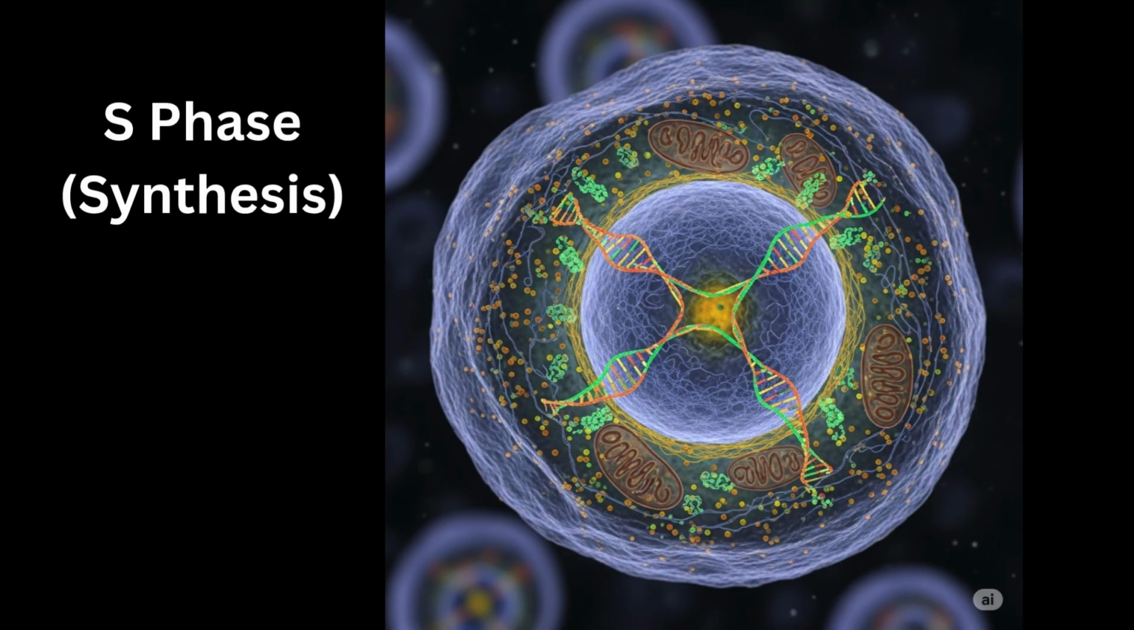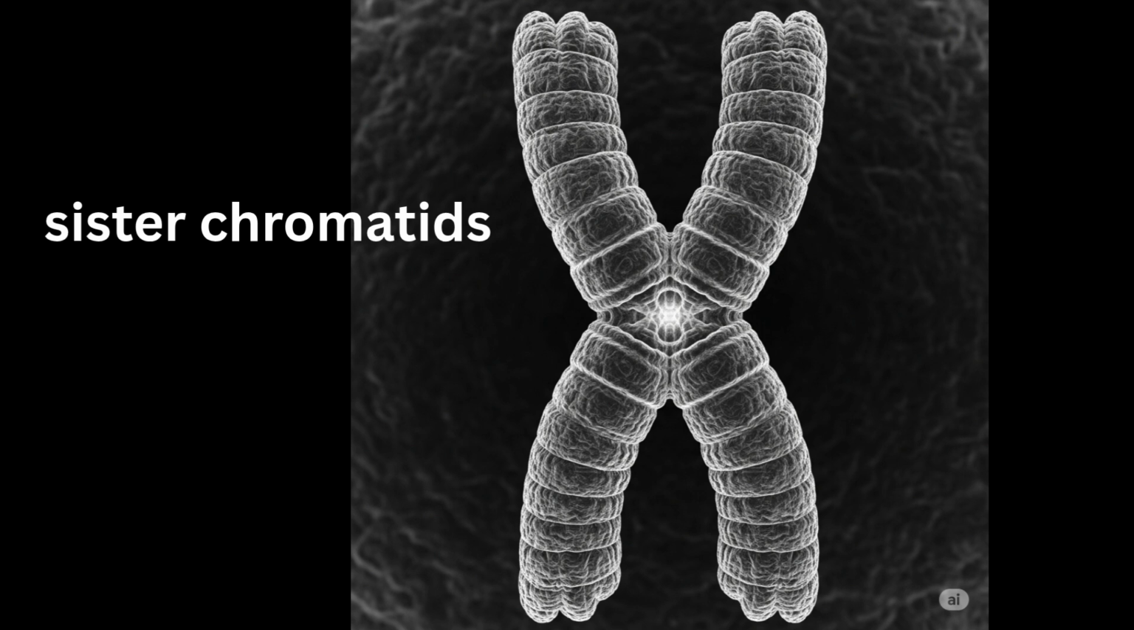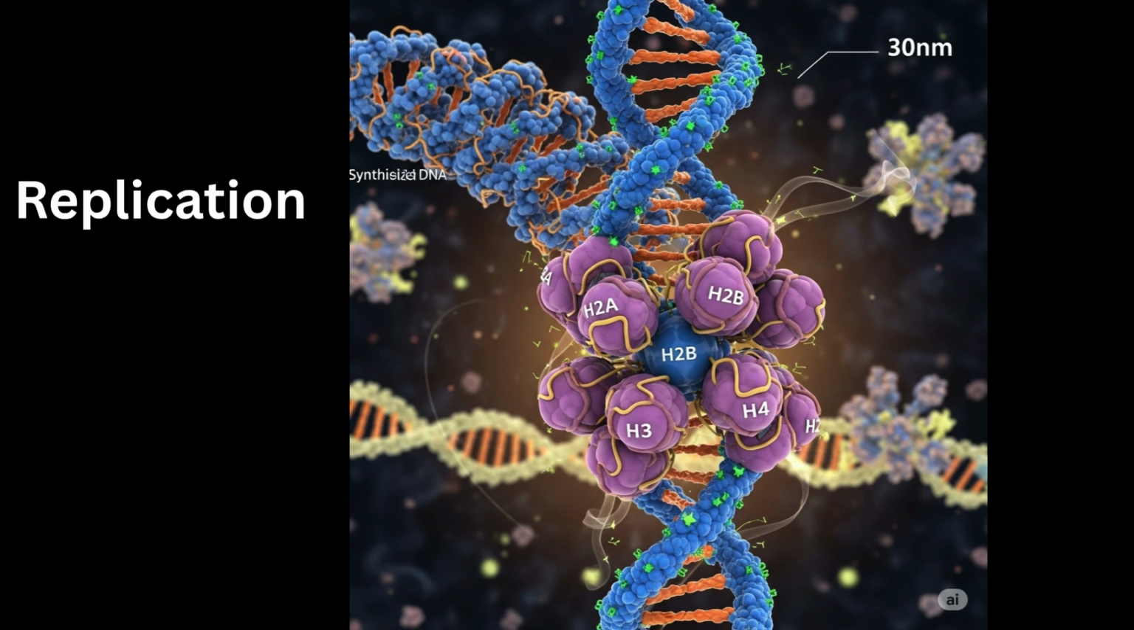S phase, synthesis. The S phase follows the G1 phase and is the most crucial part of interphase, as it involves the replication of the cell's DNA. Each chromosome is duplicated to produce two identical sister chromatids, which are joined together at the centromere. The cell also synthesizes histone proteins, which are essential for packaging the new DNA into nucleosomes.